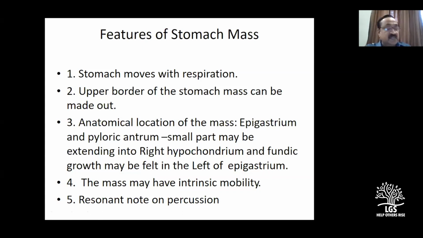Epigastric mass is typical of a stomach, but the pyloric antrum also will be felt in the epigastrium only. Remember that first diagram which I had put. Don't think that pyloric antral carcinoma is felt in the right hypochondrium. In one PG exam, one candidate was punished a little bit because of this issue. Most of the time, antral carcinoma is in the epigastrium only. Epigastrium does not mean just below the xiphoid process. It's a little bit bigger quadrant.